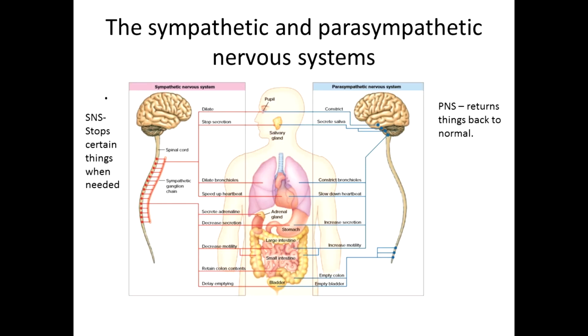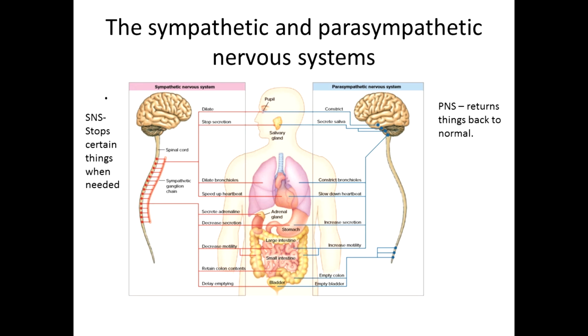The sympathetic and parasympathetic nervous system. The sympathetic nervous system is anything that is to increase or dilate: dilate your eyes so you can see better, stop secretion of glands so you don't salivate, dilate bronchioles so you can take in more oxygen, speed up heartbeat so you can give oxygenated blood throughout the body more efficiently, secrete adrenaline from the adrenal gland, that's its entire purpose, decrease secretion of the stomach to maintain water and nutrients within the body, decrease motility so you don't poop during any stressful situation.